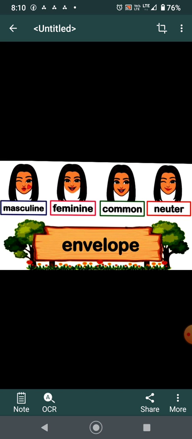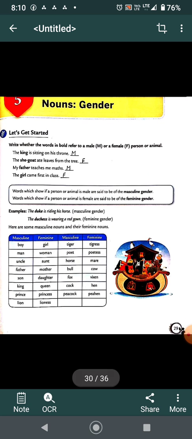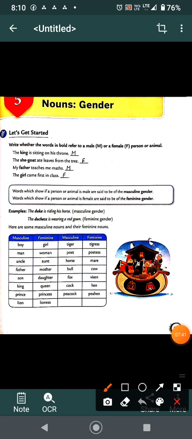I hope children you understood the topic, and now let's get back to your bookwork. As usual, all of you write the date and classwork on the top. Let's get started. Write whether the words in bold refer to male or female, person or animal. The king is sitting on his throne, masculine. The she-goat ate leaves from the tree, feminine. She-goat is feminine. My father teaches me maths, father, masculine. The girl came first in the class, feminine.